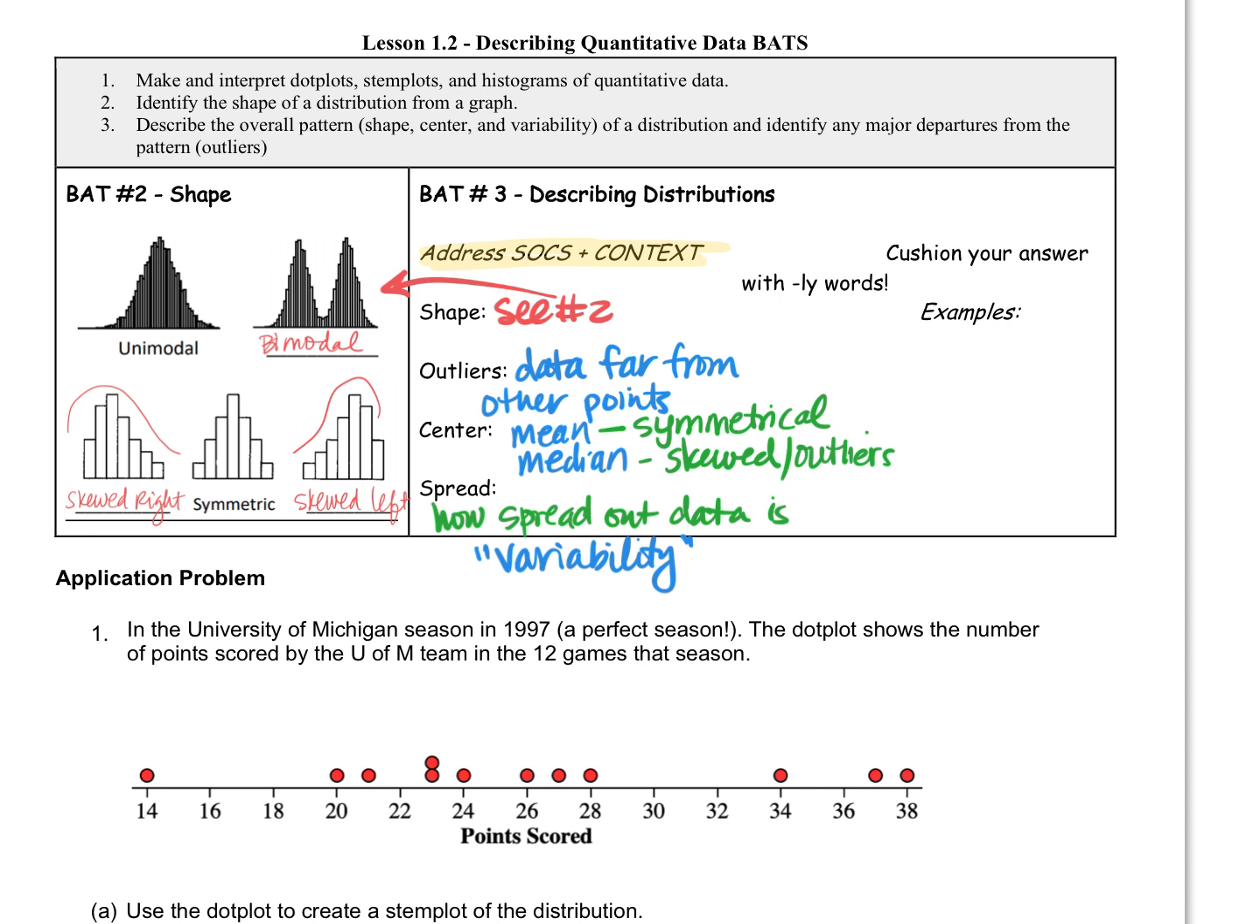Okay, now this thing over here on the side, it says cushion your answers with ly words. Okay? Remember you're writing in like a paragraph form when you do descriptions? So when I say ly words, I mean like approximately. Spelling is hard. Approximately, slightly. What's some other adverbs we can use? Strongly.